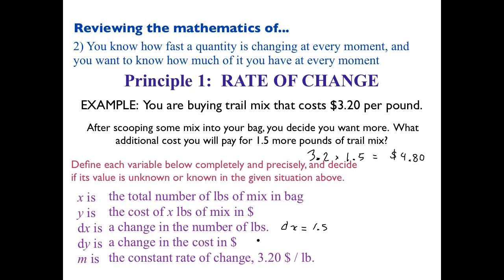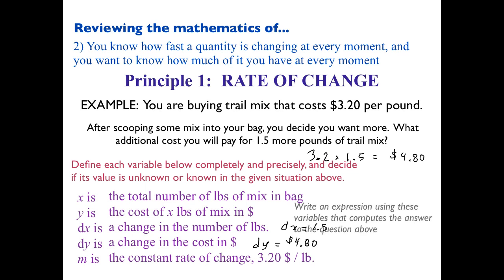All right, dy? That was the number we calculated, right? 480. And of course, we know m, right? x and y currently unknown. Okay, so I want to write an expression.